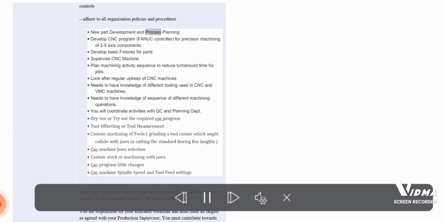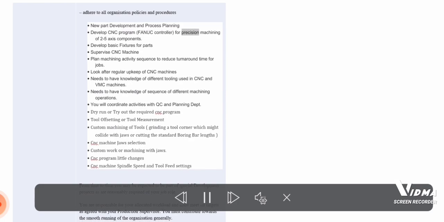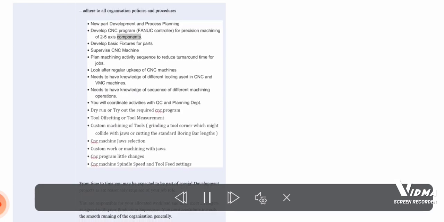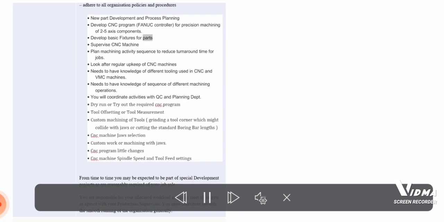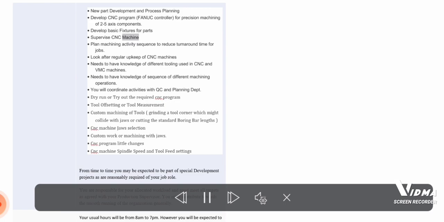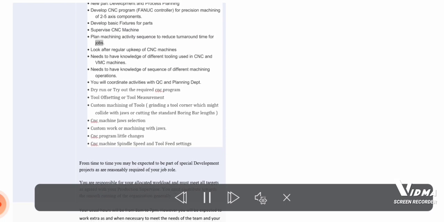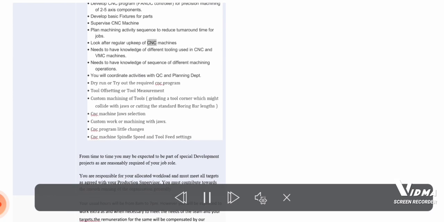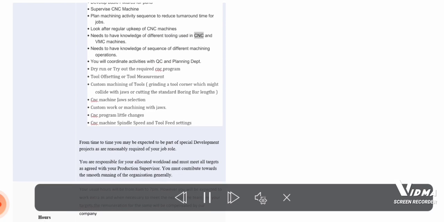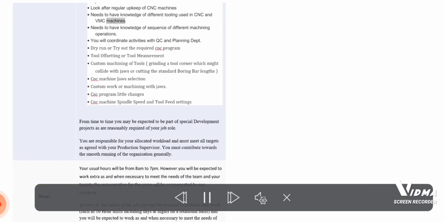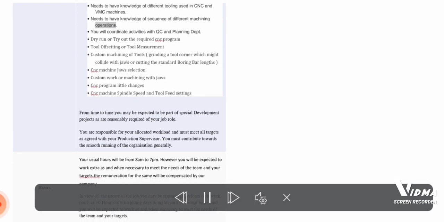New part development and process planning. Develop CNC program FANUC controller for precision machining of 2 to 5 axis components. Develop basic fixtures for parts. Supervise CNC machine. Plan machining activity sequence to reduce turnaround time for jobs. Look after regular upkeep of CNC machines. Needs to have knowledge of different tooling used in CNC and VMC machines. Needs to have knowledge of sequence of different machining operations.